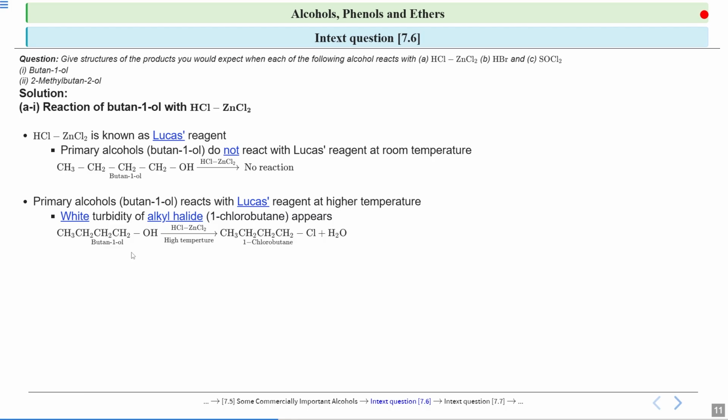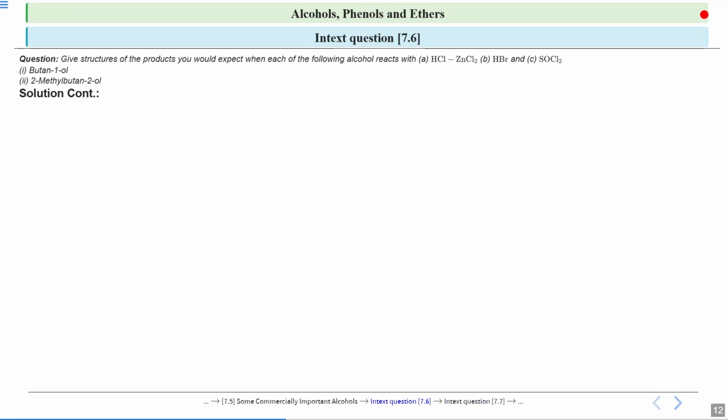From your alcohol you got an alkyl halide, and water is released. But this is only done at high temperature, because primary alcohols do not react with Lucas reagent at room temperature. It is important for you to know how Lucas reagent reacts with different kinds of alcohols, because most of the time this question is asked in exams.